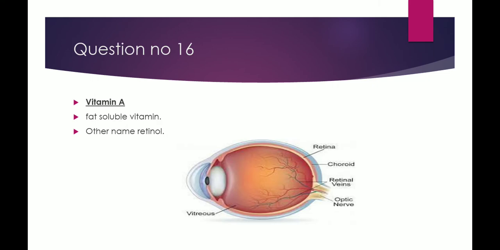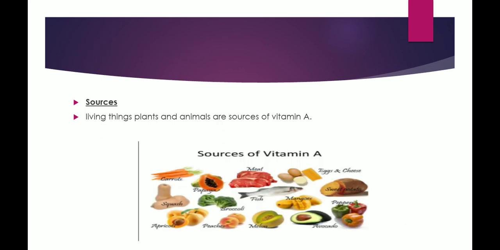Our next question, question number 16, write a note on vitamin A. Vitamin A is basically a fat soluble vitamin, as we discussed, and the other name of vitamin A is retinol. It is given the name of retinol because of its participation in the functions of the retina of the eye, it basically helps in vision. So that's why the other name of vitamin A is retinol. Sources: living things, plants and animals are the main source of vitamin A.